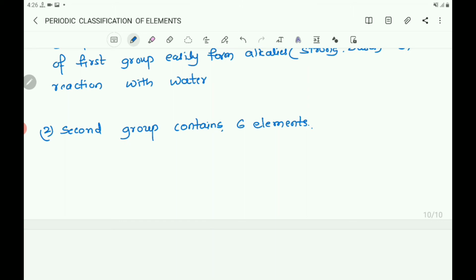Their electronic configuration ends with, you know that, 2 electrons. Their valence is 2. So write they are beryllium, magnesium, calcium, francium, barium and radium.